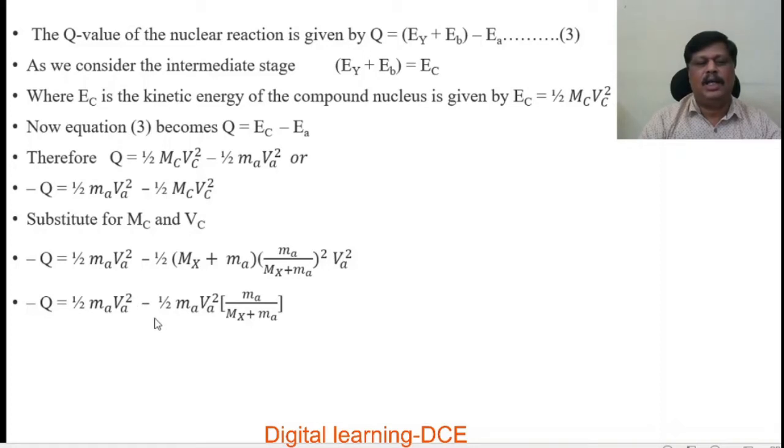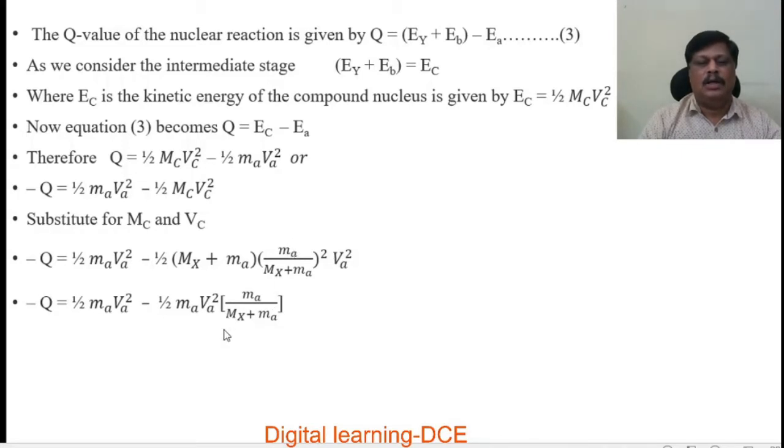Then minus Q is equal to half MAVA square. Here take minus half MAVA square as common. Then this equation becomes mx plus ma in the bracket, with mx plus ma whole square. One mx plus ma gets cancelled, and the remaining is only mx plus ma and this ma.